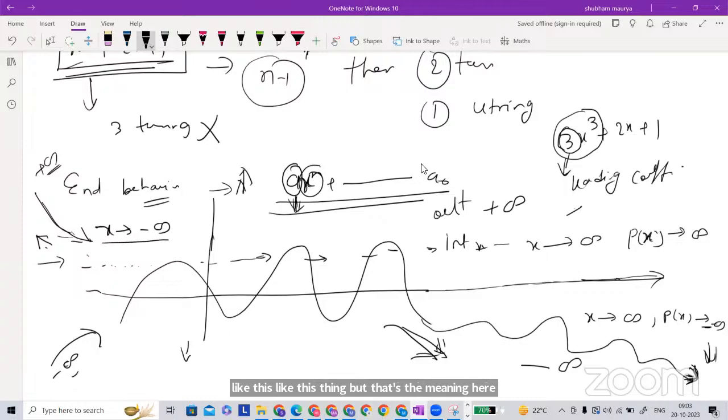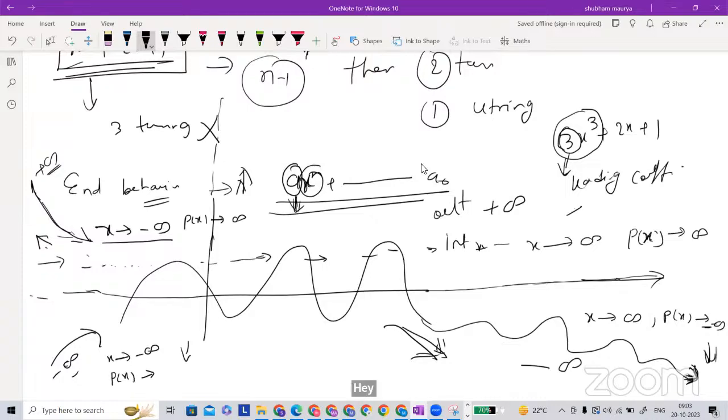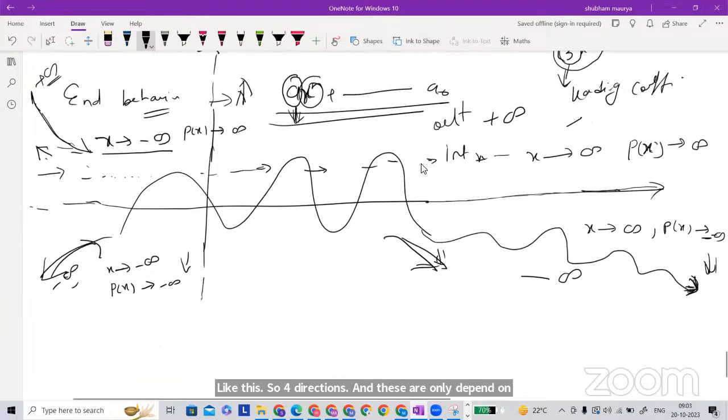So here x goes to minus infinity, but the output P(x) is going to be positive, because this side is positive, this side is positive, and here it is minus infinity, that's the meaning here. This side is going, and P(x) goes to minus infinity, and this side, negative side, like this. So there are 4 directions, and these only depend on the degree and the leading coefficient.